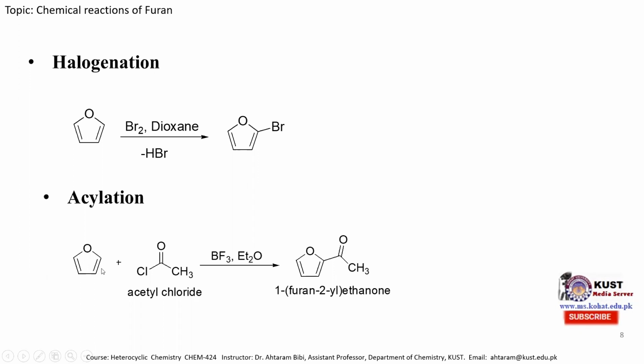So in the acylation process, the furan is treated with acetyl chloride in the presence of boron trifluoride and diethyl ether to produce the 2-furanyl ethanone molecule.